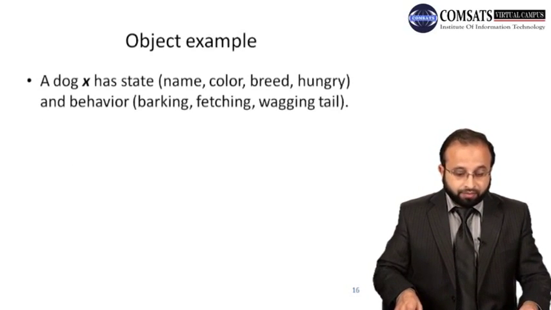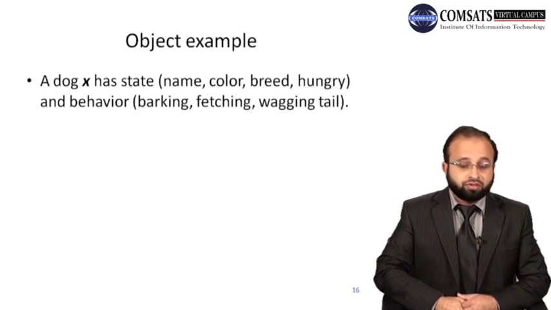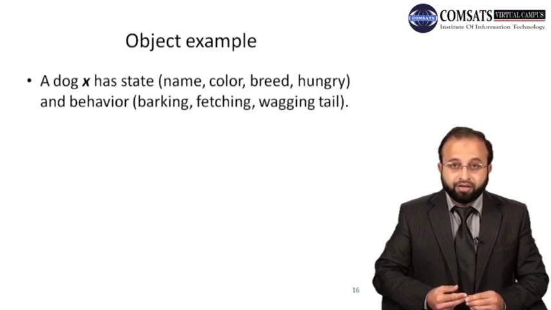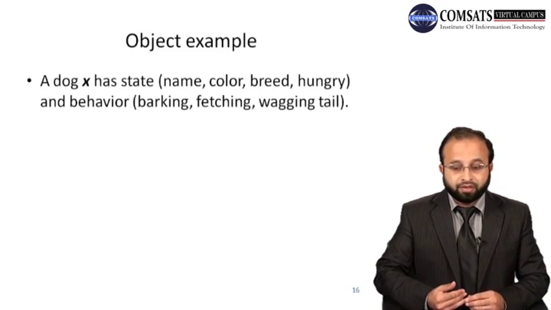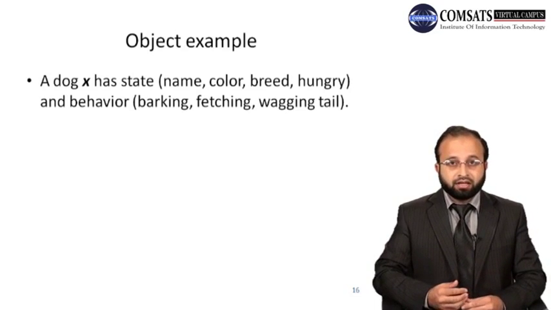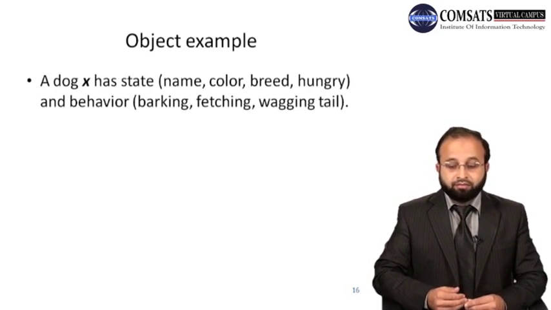Now let's look at what is state and behavior. Take the example of a dog X, a particular dog, let's say my dog or my neighbor's dog. It has some state, for example, it has a color, name, breed, or hungry, and so on. And it has behavior: barking, fetching, wagging its tail.